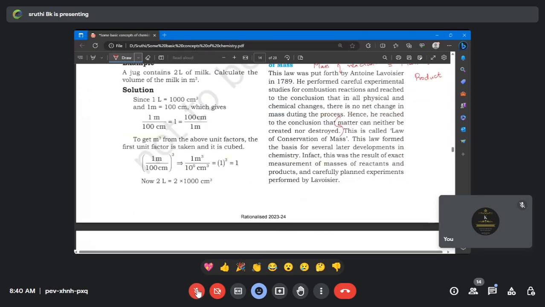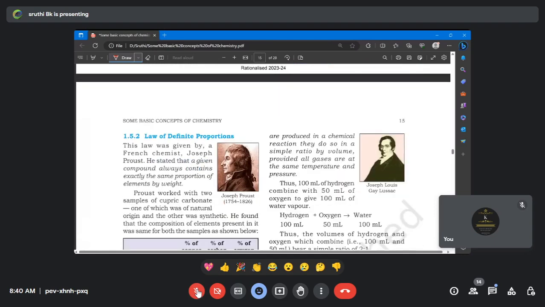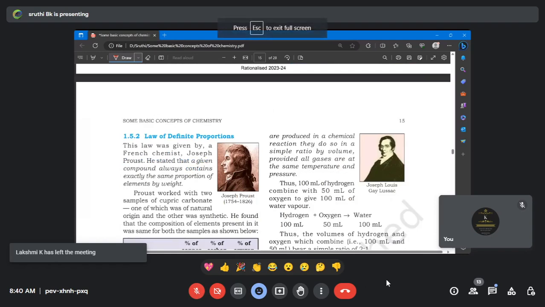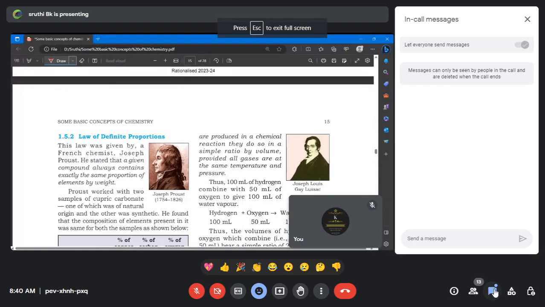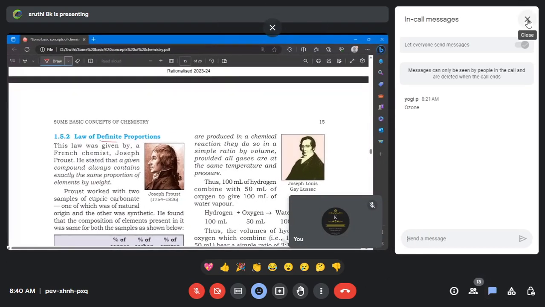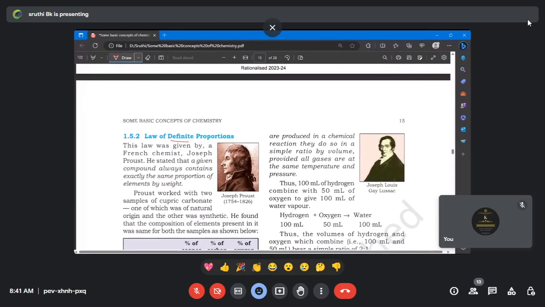Yes, ma'am. Fine. Let's come to the law of definite proportion. Again, from the word itself, we can get the meaning very easily. Definite in the sense something which is constant. Proportion means it is in a ratio. So let's take a water molecule. In the water molecule, always we need 2 hydrogen atoms with 1 oxygen atom. Am I right? So it is 2:1. So the ratio is fixed. This is what definite proportion is.